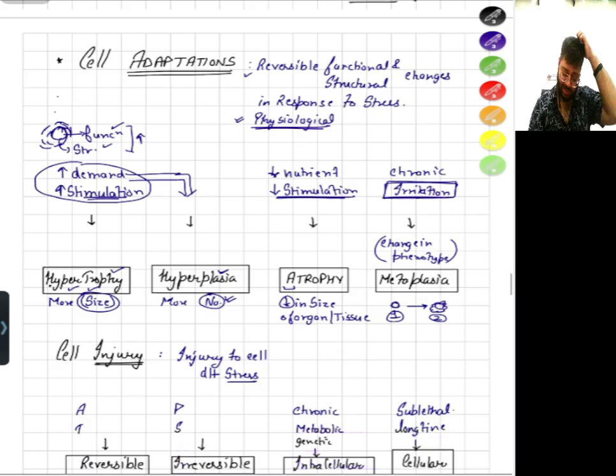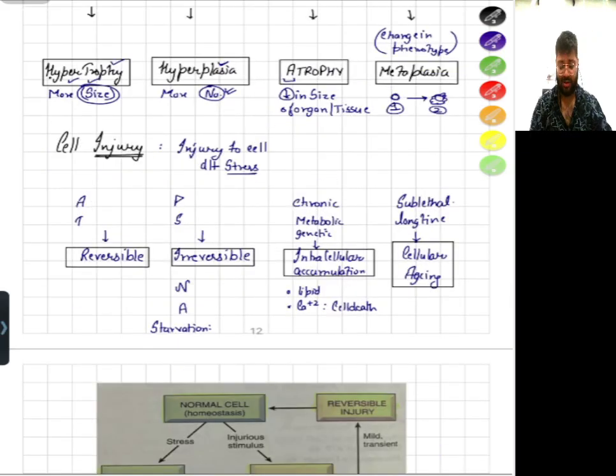It is injury to the cell, which will be due to stress, or I can say progressive stress. Let's say that the stress is very acute, very short duration and transient. Acute means it comes very quick, and transient means it is for a shorter duration. Then the kind of injury to the cell will be reversible. We can reverse that.